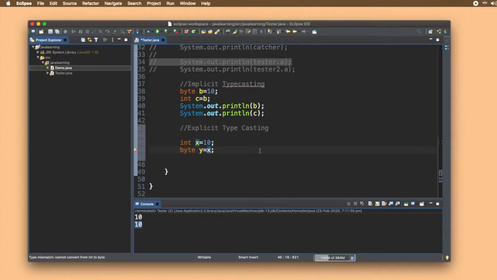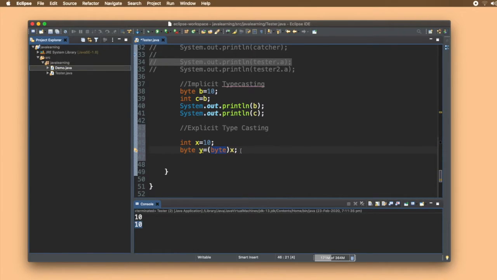So for that we can write byte here, in brackets before the variable. That is, in byte y, copy the value of x, which is now treated as byte type, right? This is known as explicit typecasting.